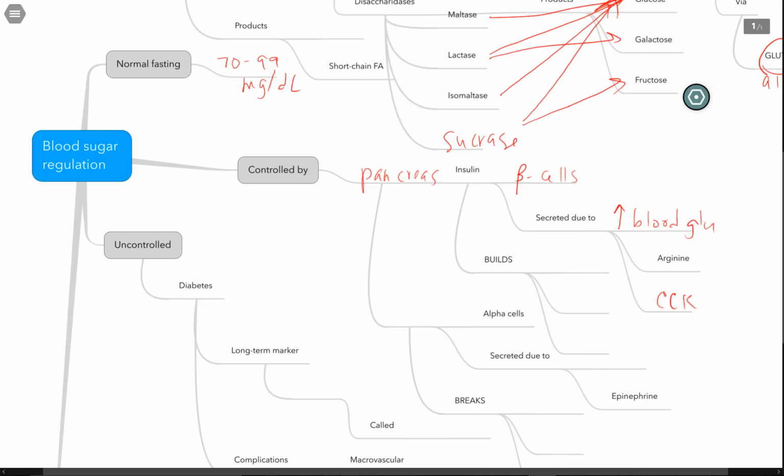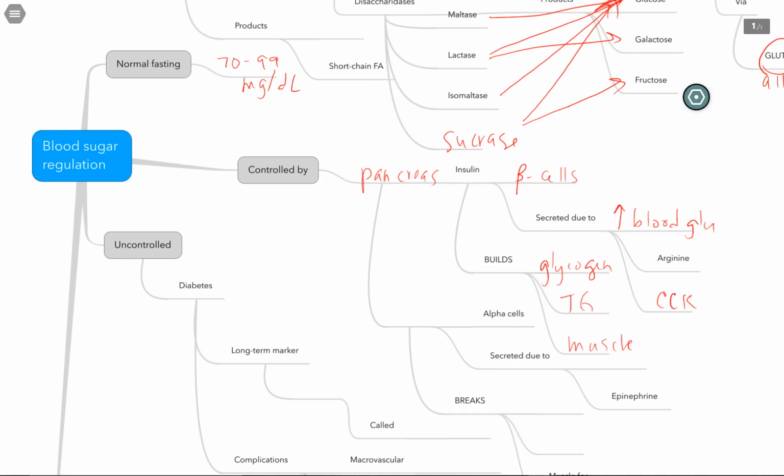Insulin's your builder. It's going to help build your glycogen. It'll build triglycerides. If you have excess carbohydrates, we can turn them into fat in the liver. And we can also help build muscle. So we're looking at storing carbs, lipids, and proteins.